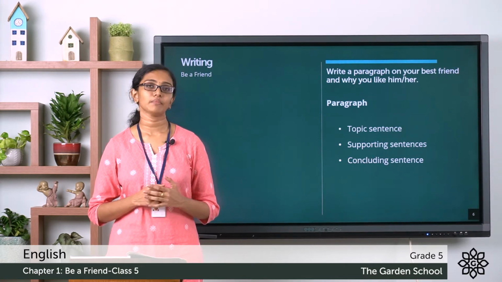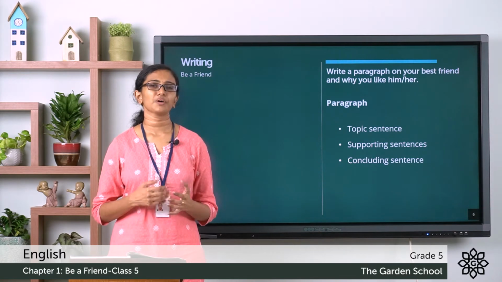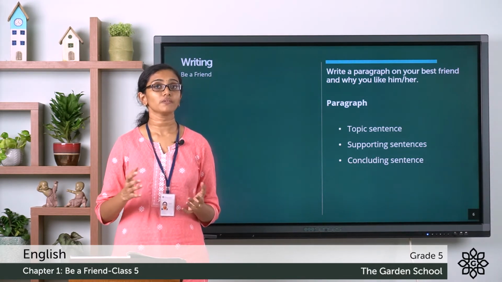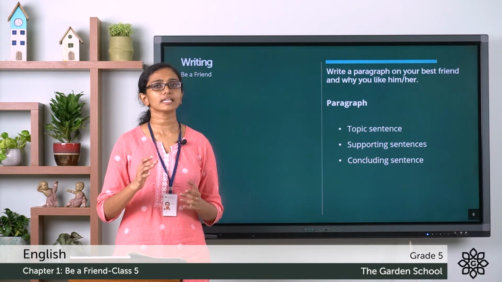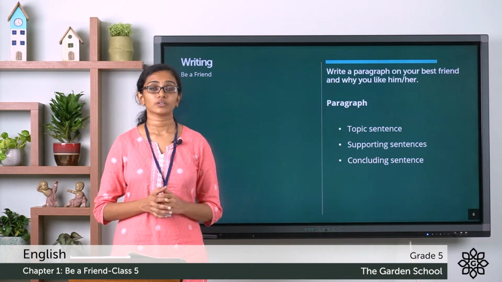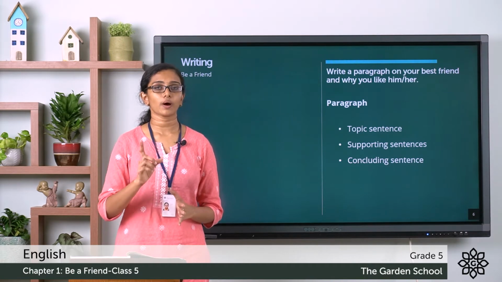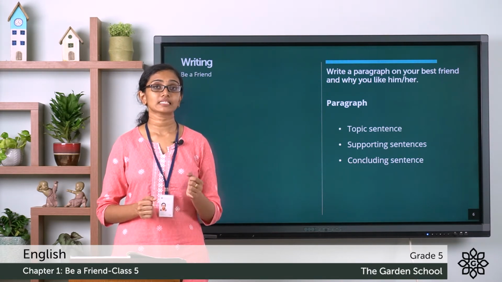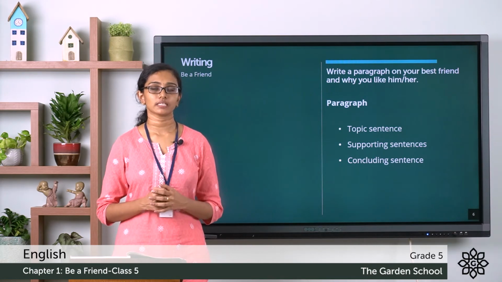And there is also a sample paragraph given there. What do you mean by a paragraph? You can say a paragraph is a group of sentences related to a single topic. So a paragraph should contain only one central idea. So in a paragraph, the first sentence is the key sentence or the topic sentence.